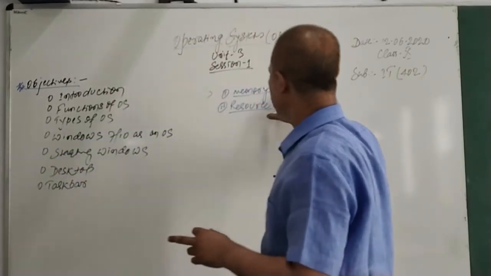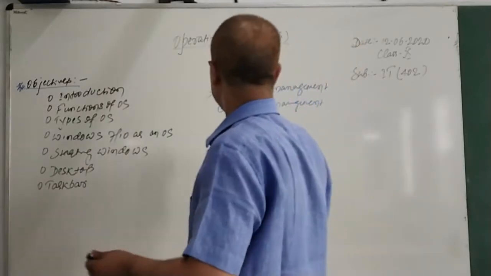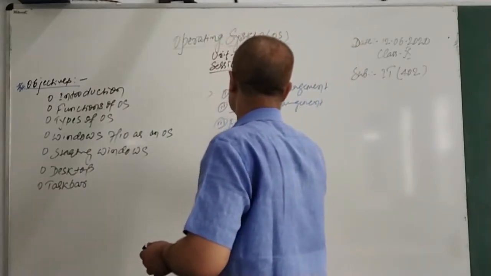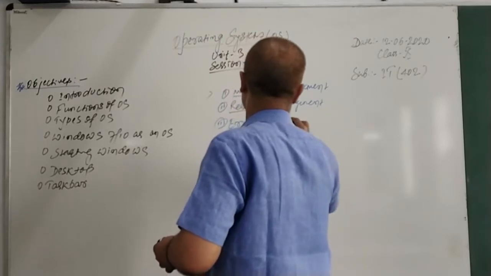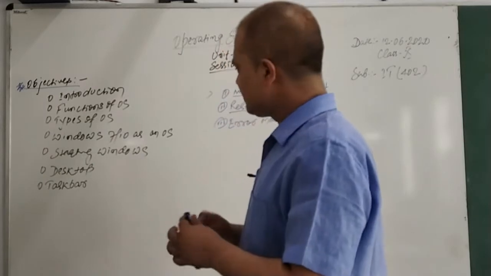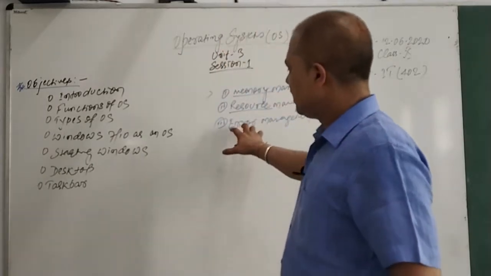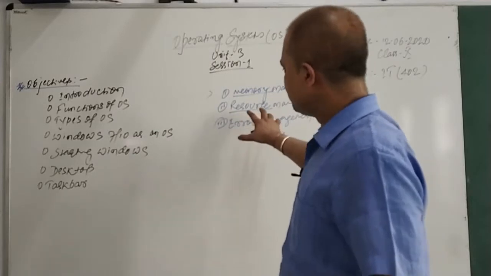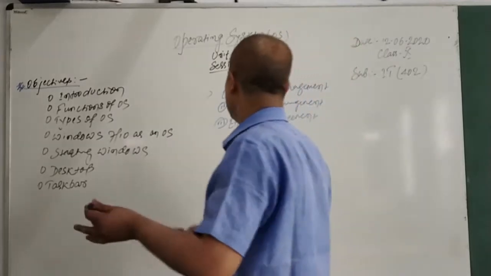So first is memory management, second is resource management, third is error management, which is also part of your OS. Once some error occurs, due to some reason, your OS handles that error. So error management is also part of your OS.